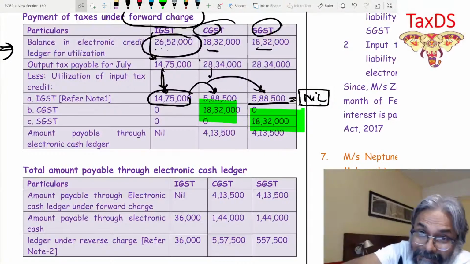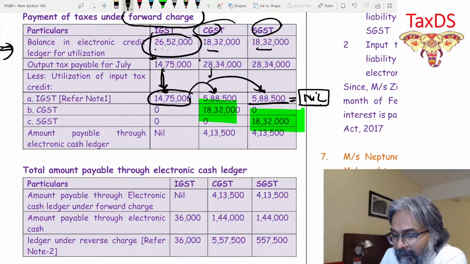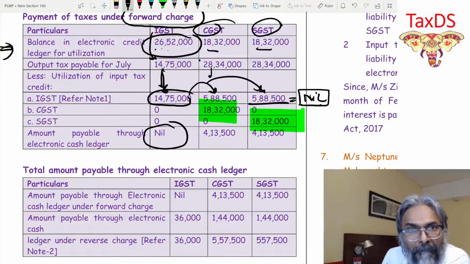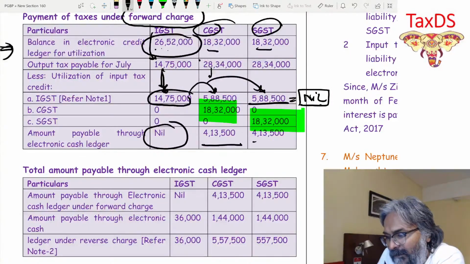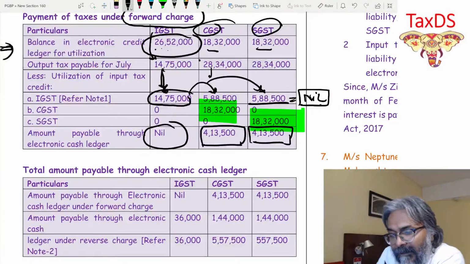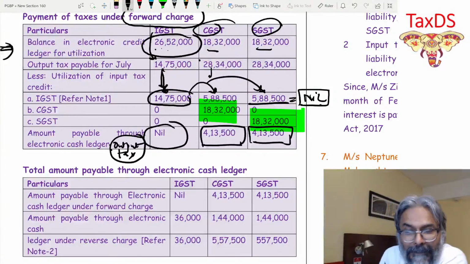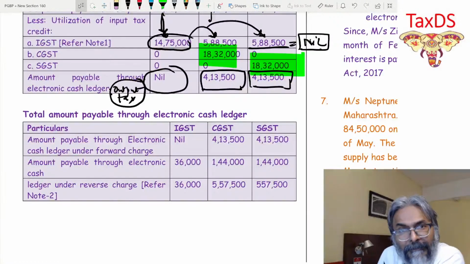Now how much is the balance which I'm supposed to pay off? For IGST, there is no balance to be paid through ECL, the electronic cash ledger. But for this one, I need to pay by electronic cash ledger 4,13,000. This is the amount that I will be paying through electronic cash ledger towards the output tax. Do you all get this one?